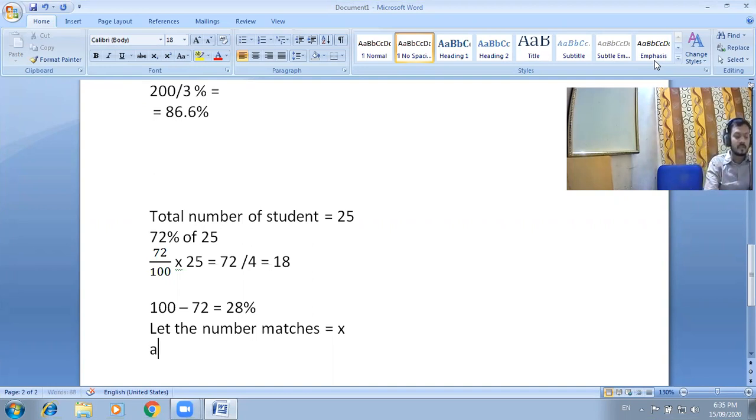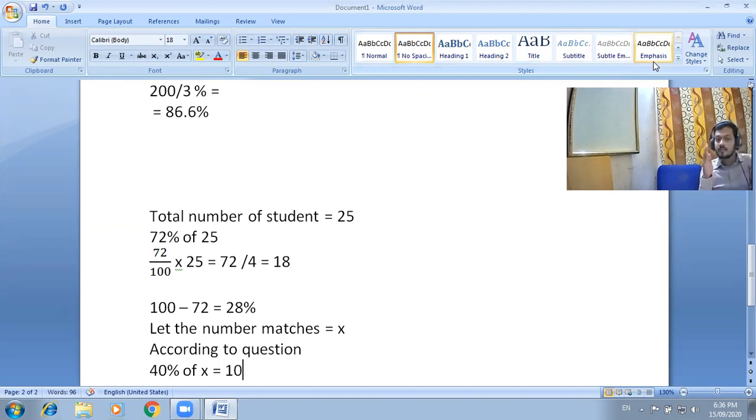So according to the question, 40 percent of the total number of matches, which we consider X, equals 10. Why? Because they played a total of X matches, and from X they won only 10. So 40 percent of X equals 10.